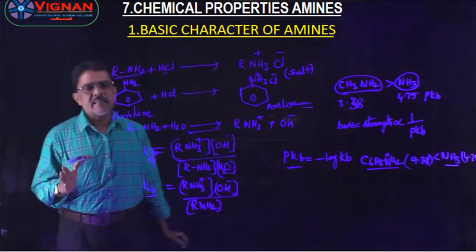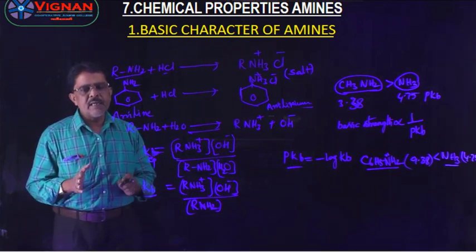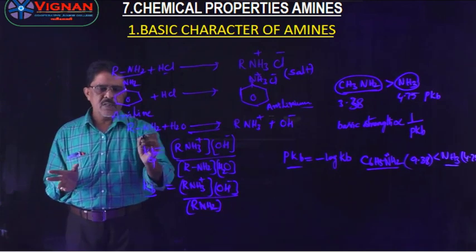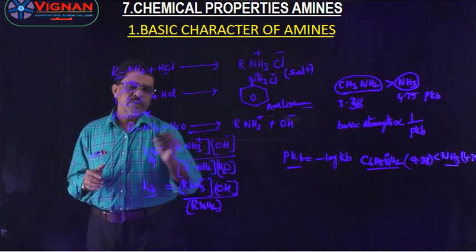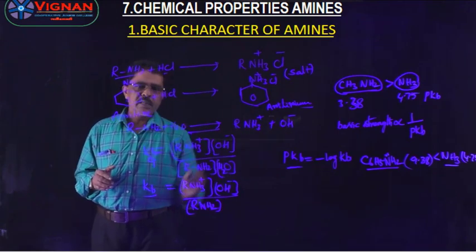The basic strength of amines can be explained in terms of Kb and pKb values. The aqueous solution of amine, RNH2 plus H2O, gives rise to RNH3+ plus OH-.